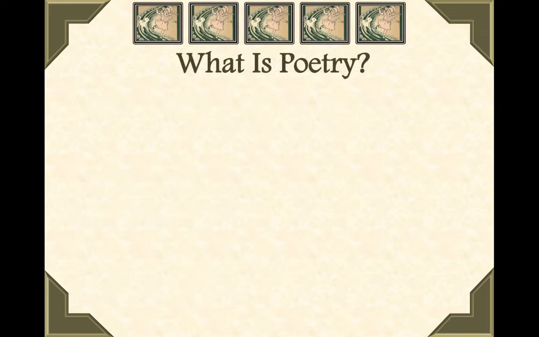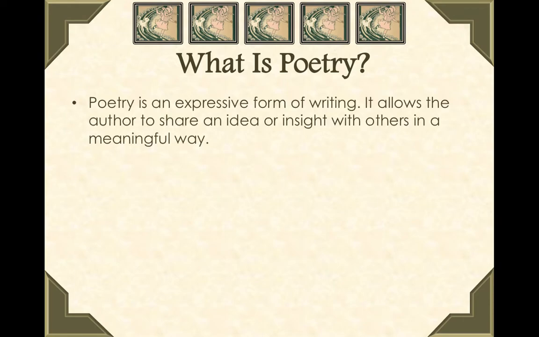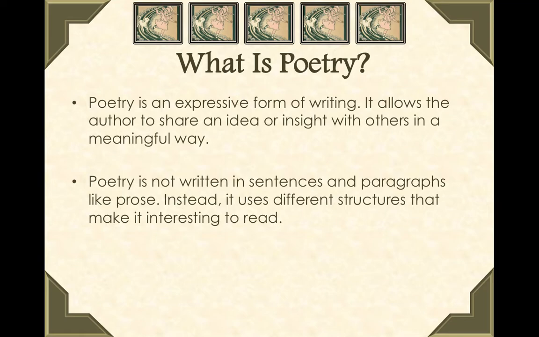Okay, now we're going to move on to poetry. Poetry is written to inspire and invoke emotion. Poetry allows the author to share ideas or insights in a meaningful way. Poetry is different because, unlike prose that's written in sentences and paragraphs and is very structured, poetry doesn't have rules. There are some different styles of poems that you can use, but there are also types of poetry that are free verse, where the author can do whatever they want to.